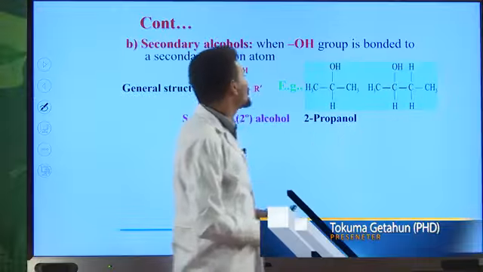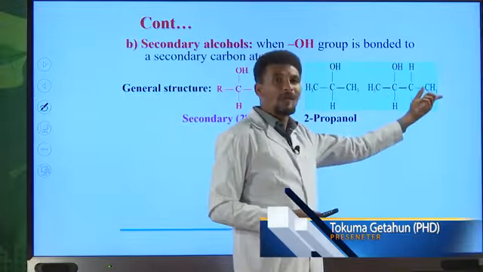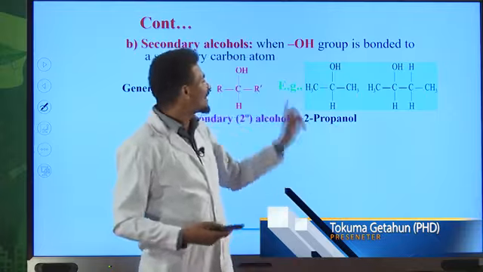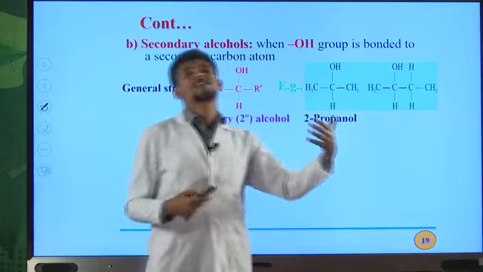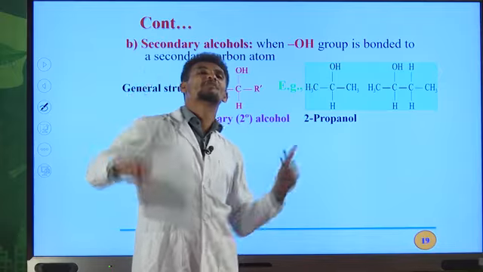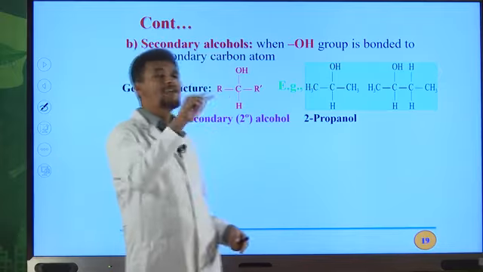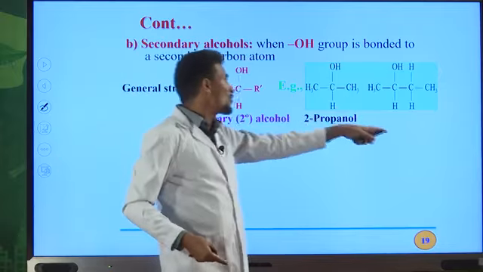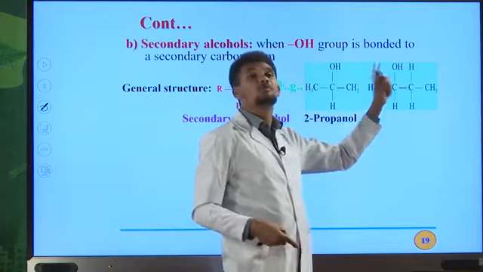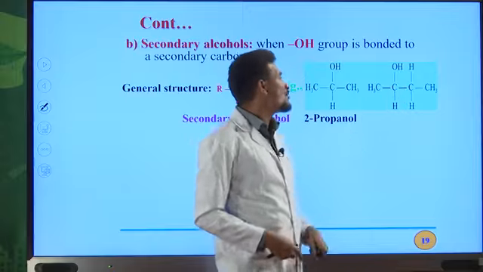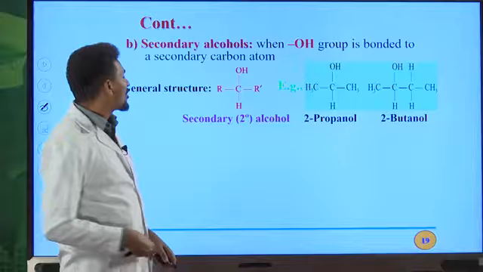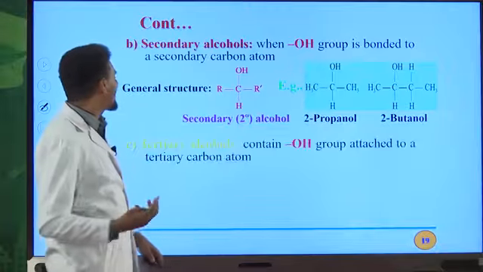The IUPAC name for this compound is 2-butanol. An alkane that contains 4 carbon atoms is butane. In the case of alcohols, when you write the IUPAC name, the E of an alkane can be replaced by OL, because OL indicates the presence of the OH functional group. Because of this, the IUPAC name for this compound is 2-butanol. So try to identify this type of organic compound from others. So this is the second classification.